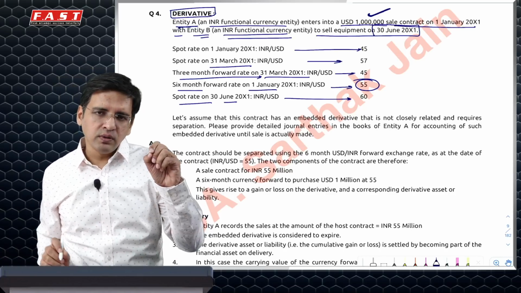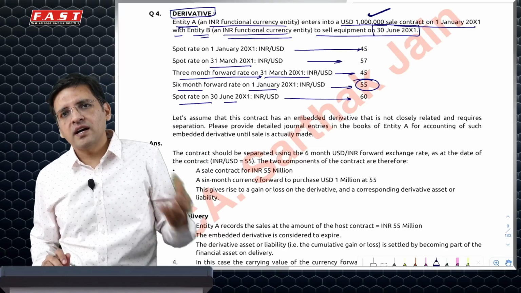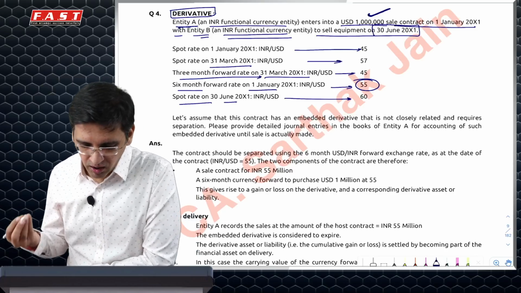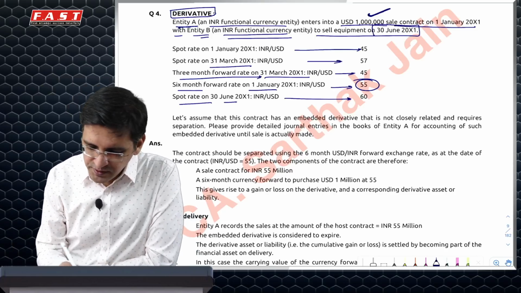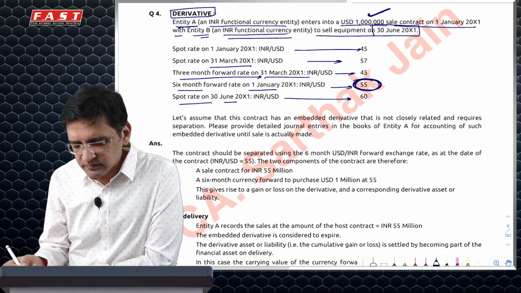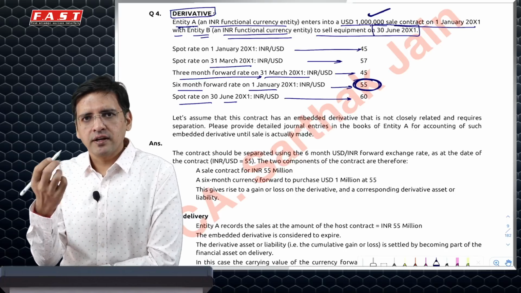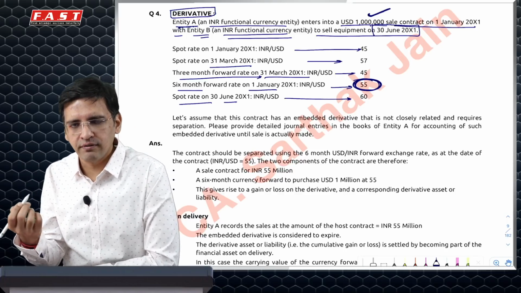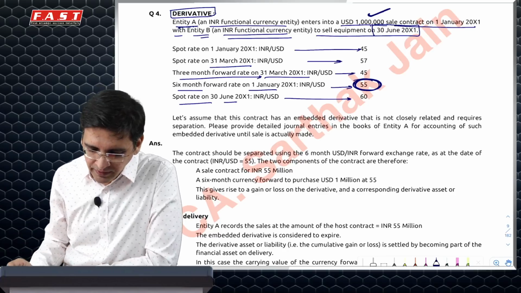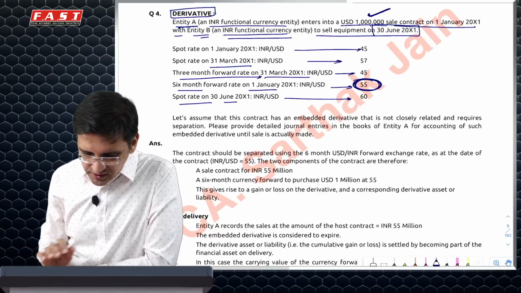I gave you the basic rule: if I thought that the dollar will go up, I will make gains. Otherwise, I will not. And in that particular sense, did the dollar go up? Let's see. So on this particular date, for 1 million, the forward contract rate was 55. Normally the forward value on the date of initial recognition is 0, so you don't do any entry on the date of recognition. Anyways, I have not sold the goods on 1st January, just that we've done a contract. So it is something called a firm commitment. So on day 0, I do no entry.